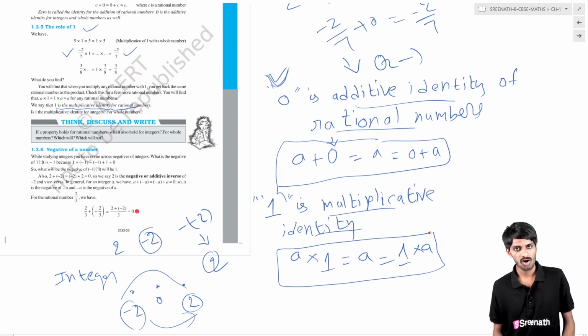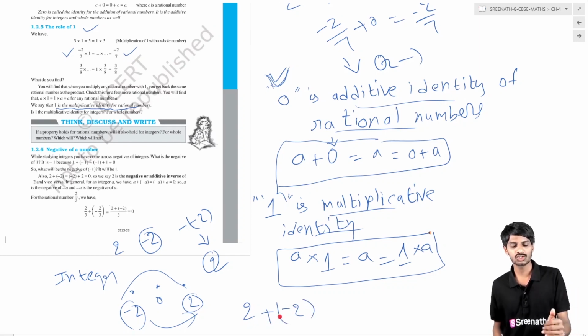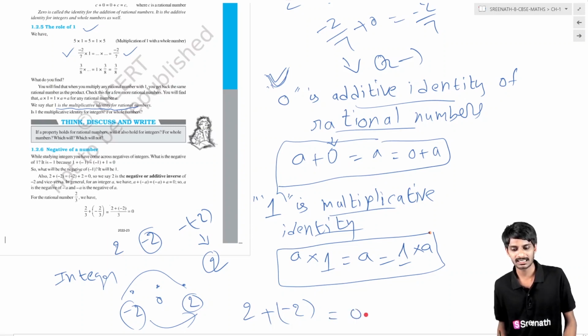Now in the same way, how is the negative number determined? Suppose you add any number to its negative. If 2 is the number and you add this 2 to its negative, that is minus 2, the result is 0.